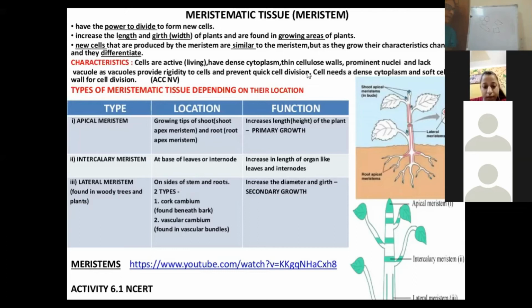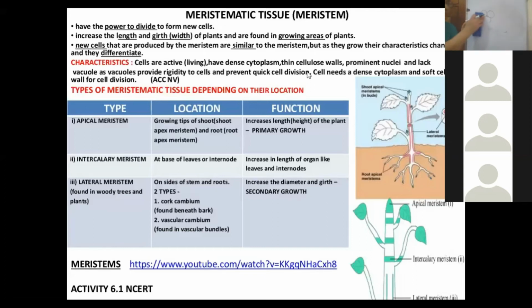When they are arranged, now let me tell you about intercellular space. I have arranged all these cells and you can see that there is a space between these cells when I try to arrange them. This space we call intercellular space.